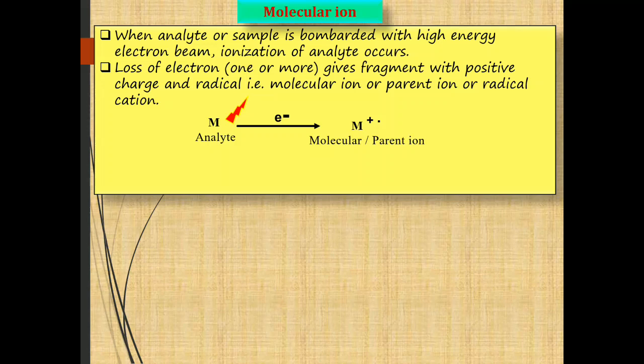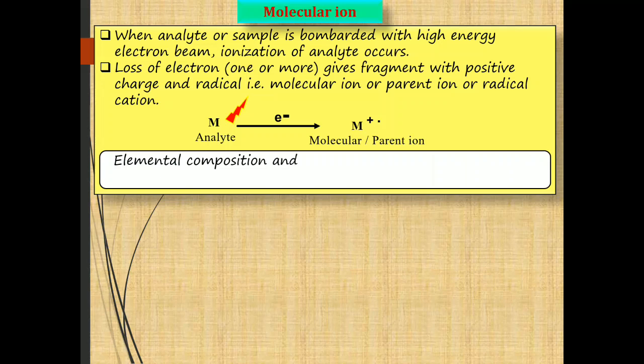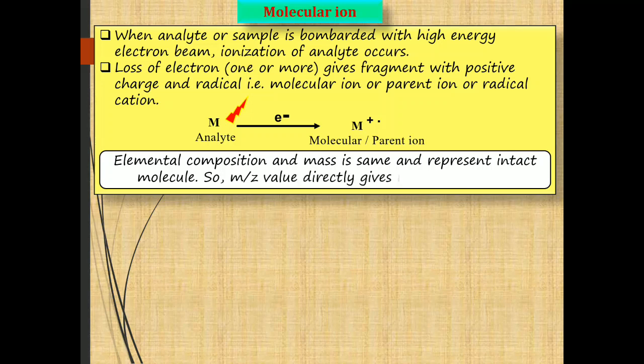Whenever we look at the structure of the molecular ion and the structure of the original molecule, it is clear that the elemental composition and mass of the molecular ion are the same as that of the analyte. The only difference between them is an electron, but the mass of an electron is negligible.